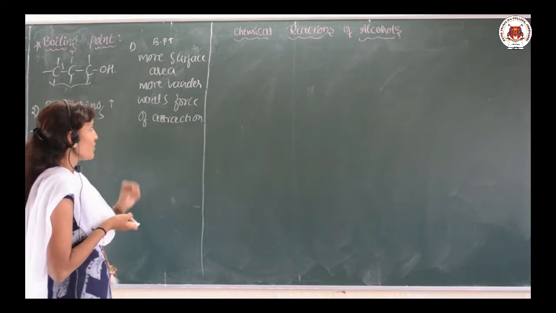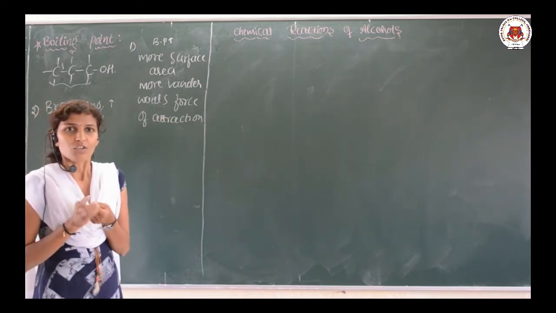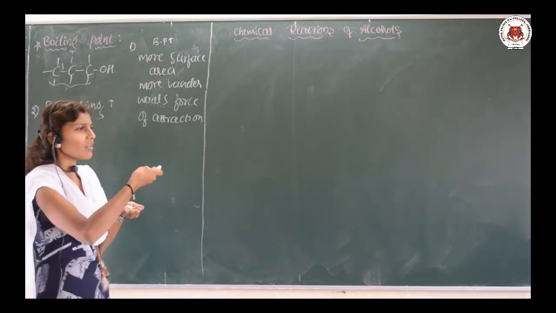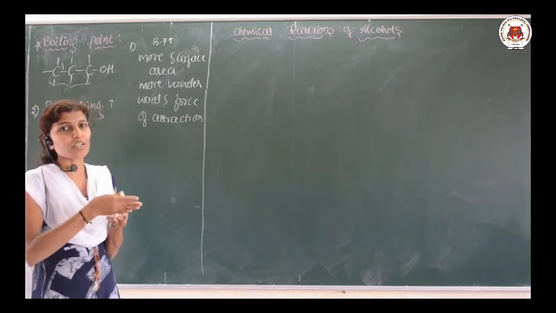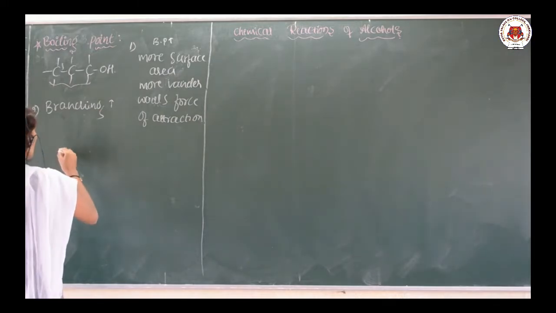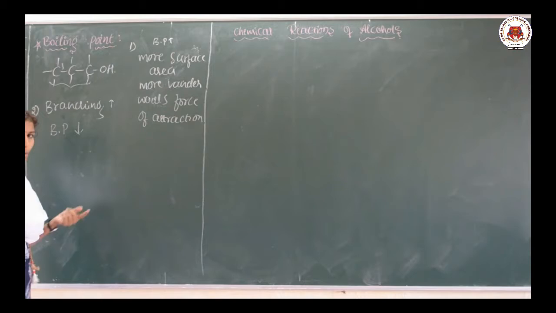As the surface area available is less, the force of attraction will be less. When the force of attraction is less, by giving a small amount of temperature or energy, it can be converted into its vapor form. So as the branching increases, the boiling point is going to decrease.